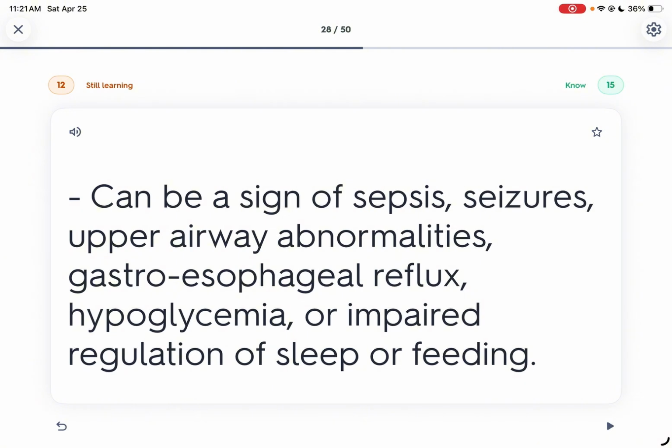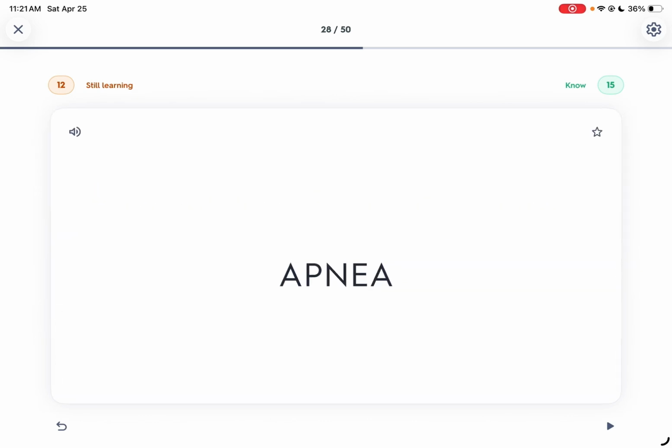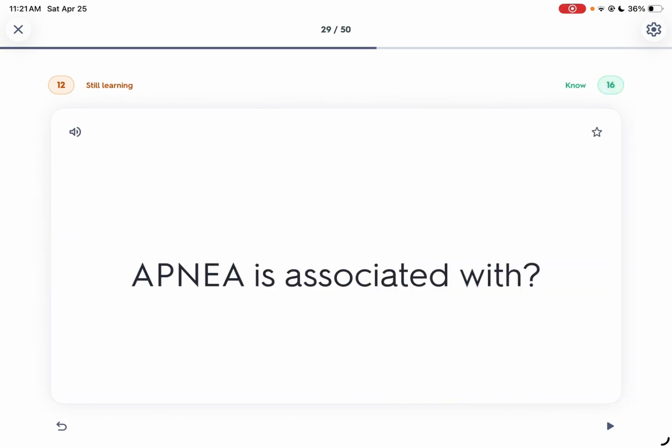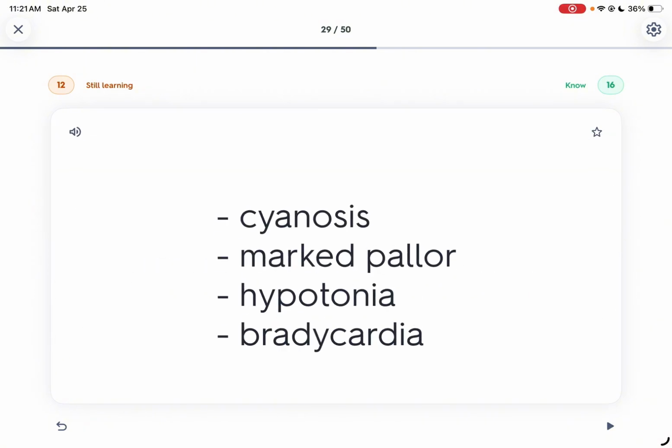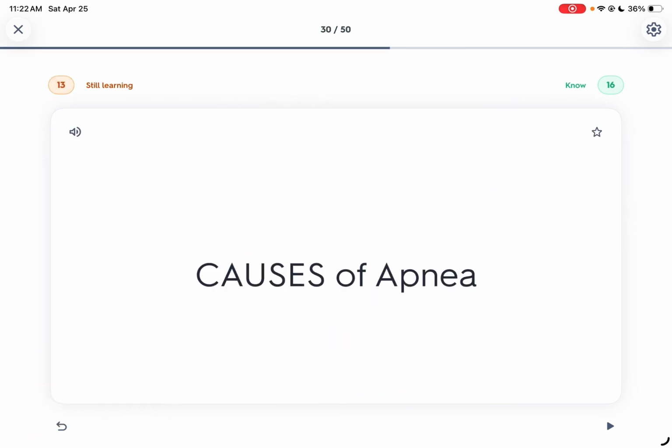So mo siya ang kuan gihapon kaning apnea. Apnea is associated with what? Apnea is associated with kato mga prematurity, sepsis, cyanosis, marked pallor. Magka-cyanosis pa rin mag-apnea, no? Of course, mag-blue ang bata na wala kay oxygen sa lawas. Marked pallor, so mag-pale ang baby. Hypotonia, tas hypotonia means may muscle, man siguro ni siya. So, dilihok ang bata, and bradycardia, kamay ang iyahang cardia rhythm.